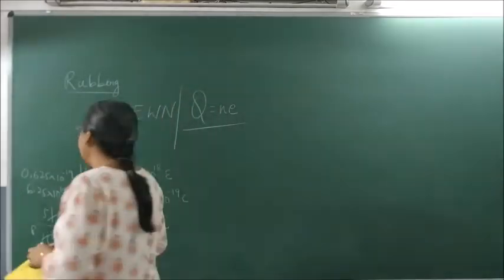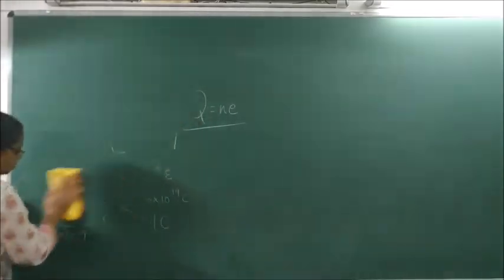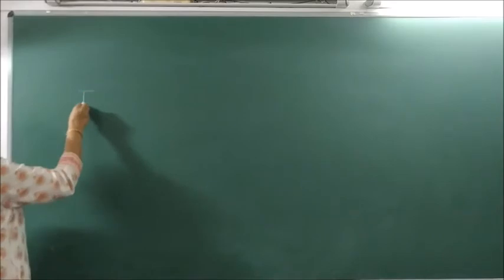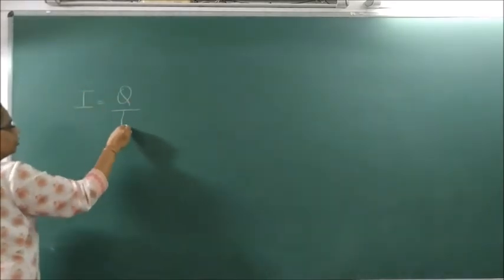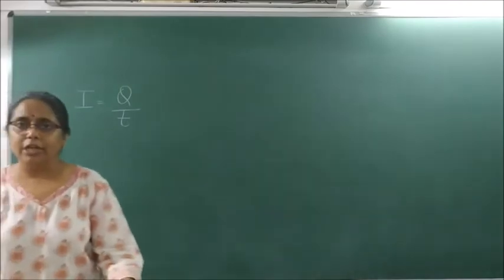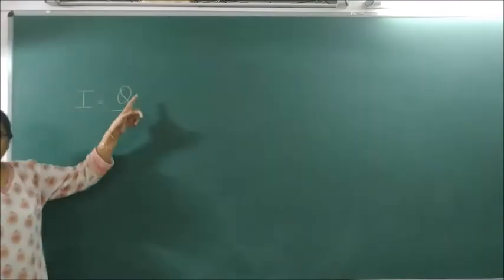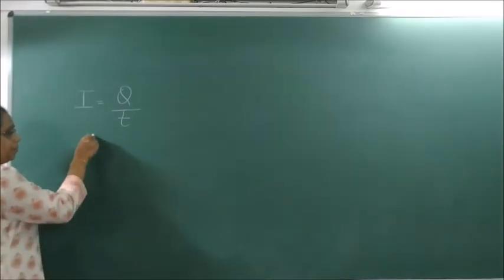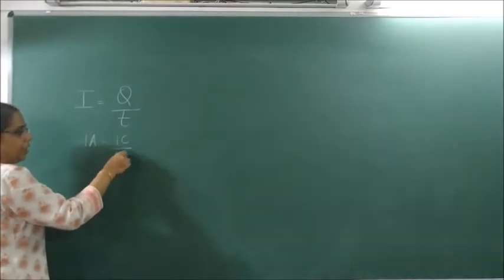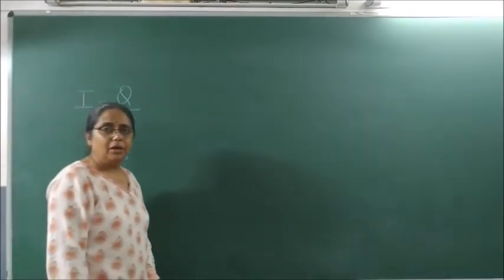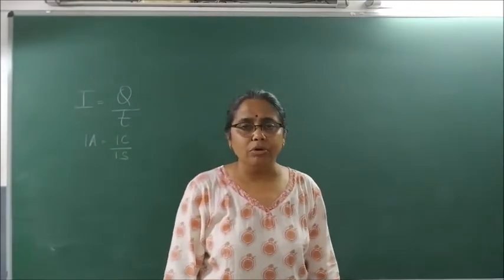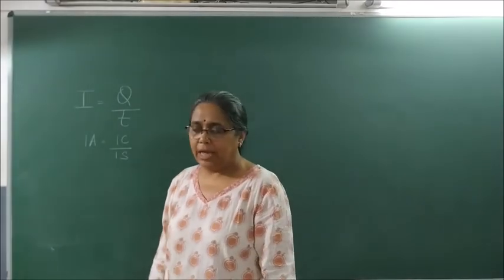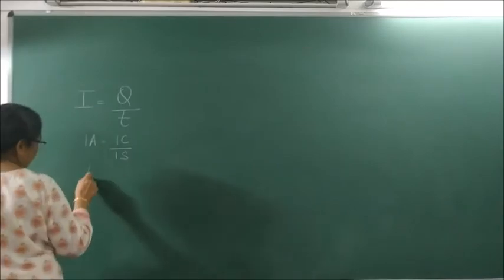Then we studied electric current. We said electric current is basically defined as rate of flow of charges, and it is denoted mathematically as I is equal to Q by t, where I is measured in ampere, Q is measured in coulombs, and t is measured in seconds. What is 1 ampere? 1 ampere is 1 coulomb by 1 second. How do we define 1 ampere? When 1 coulomb of charge flows through a cross section of a conductor in 1 second, it constitutes a current of 1 ampere.